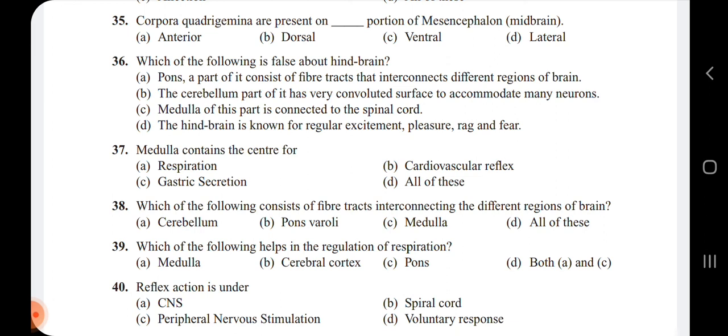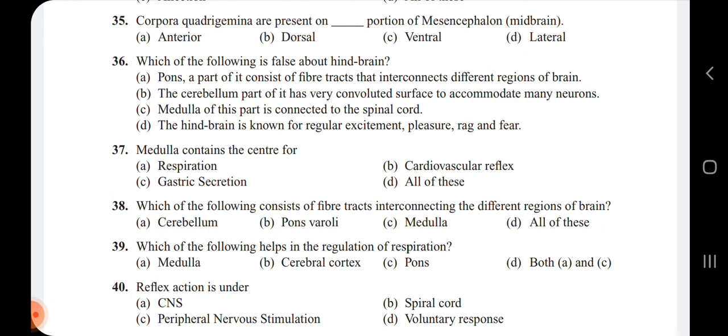38th, which of the following consists of fibers, tracts interconnecting the different regions of the brain? The fibers which interconnect the different regions of the brain are with respect to the hindbrain, that is the pons varolii.